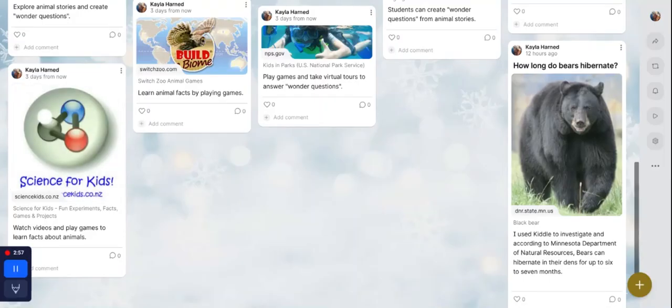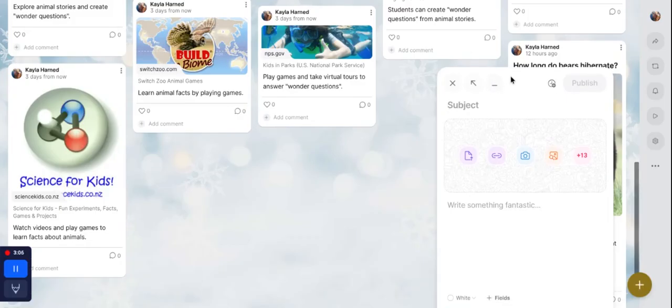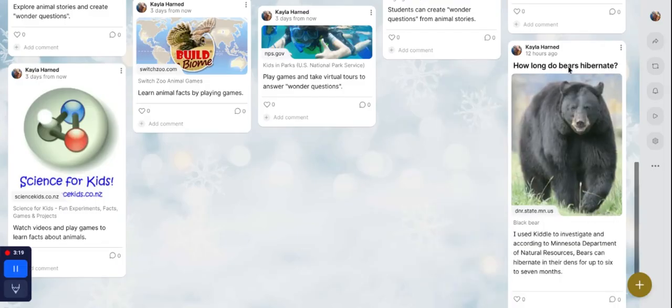When you have gathered the information and you are ready to share your evidence to the board, you will click the plus sign down here. And then you will type in your question. My question is, how long do bears hibernate? I have created a sample for you right here.